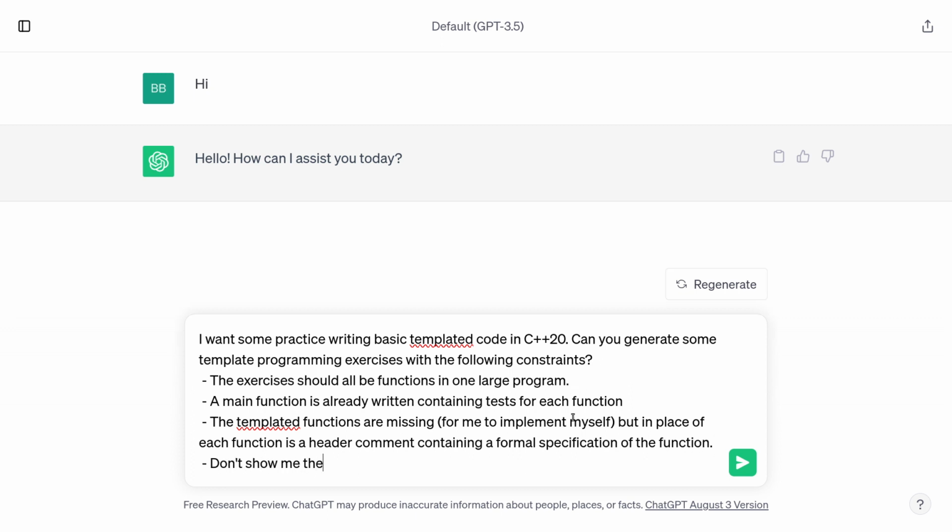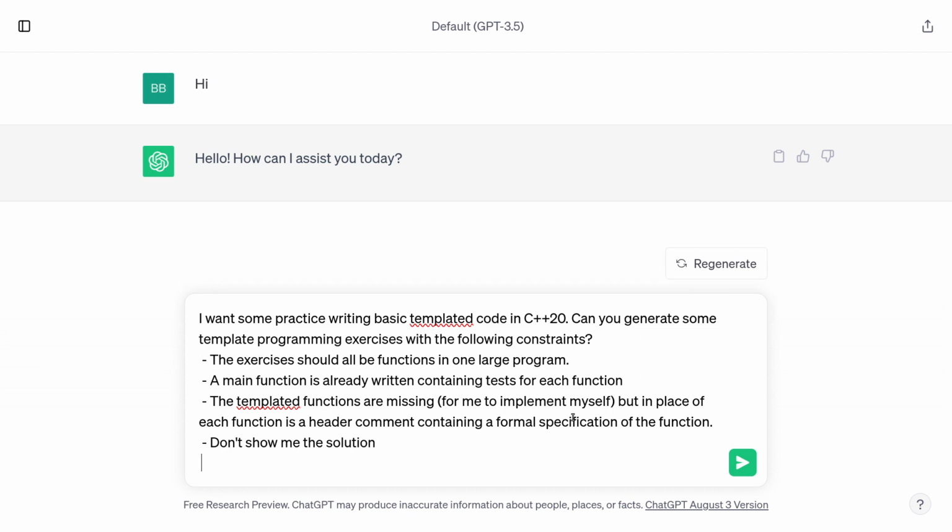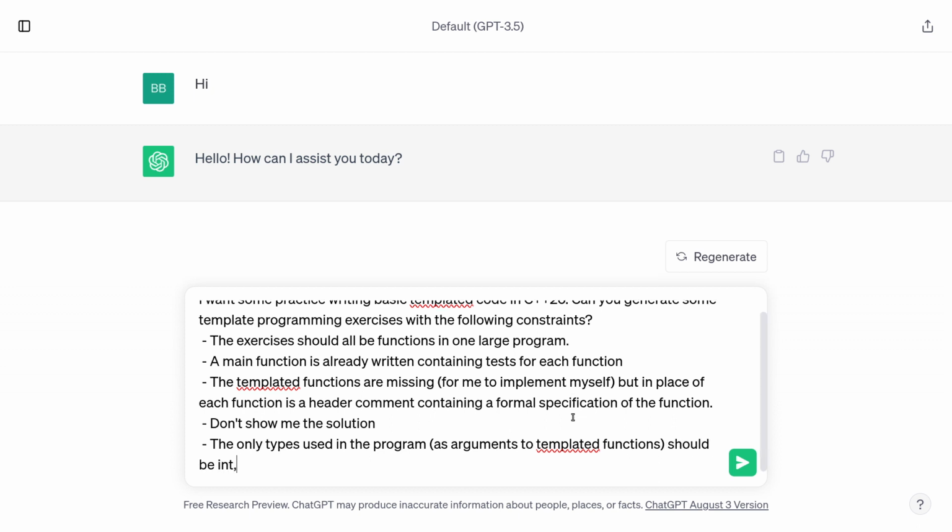Don't show me the solution, and then critically, the only types used in the program as arguments to templated functions should be, let's just make a list: int, char, double, float, string, I'll say std::string. Let's do vector and list. Actually, we'll allow list and set.